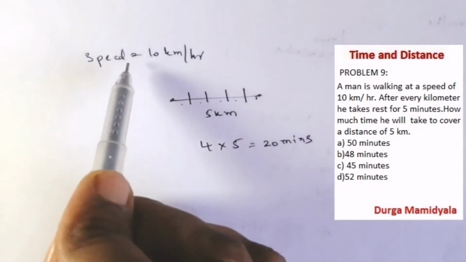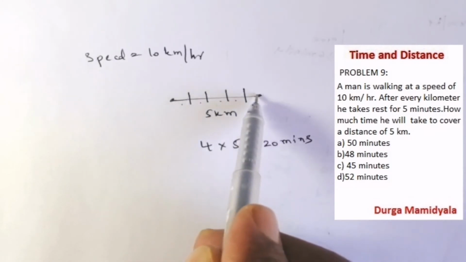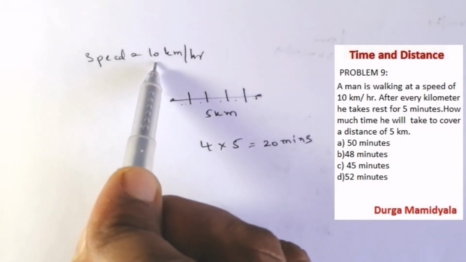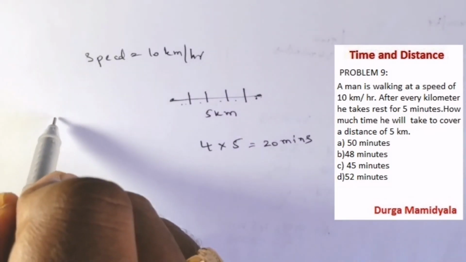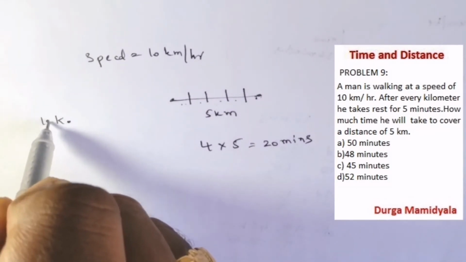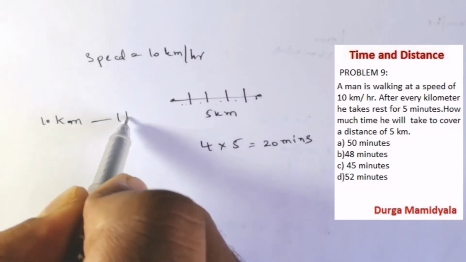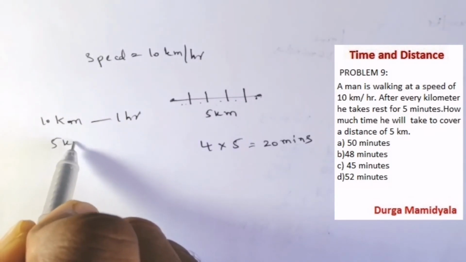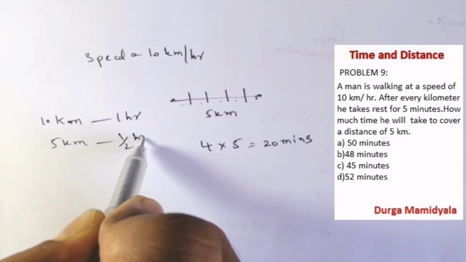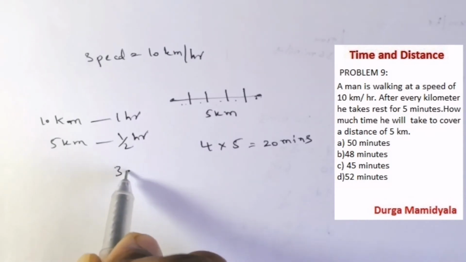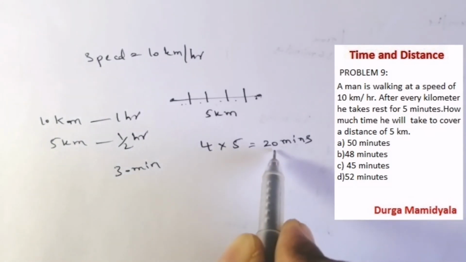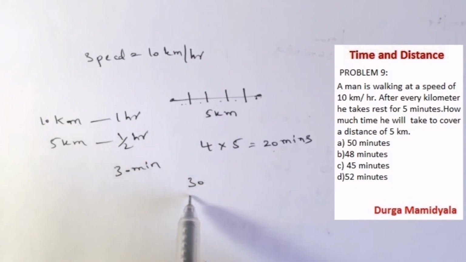Now what distance does he have to cover? He has to cover a distance of 5 kilometers. At what speed is he going? 10 kilometers per hour, meaning 10 kilometers per 1 hour. Then for 5 kilometers, how much time is he going to take? Half an hour, that is 30 minutes. And what is the halt time? 20. So 30 plus 20, that is 50 minutes.